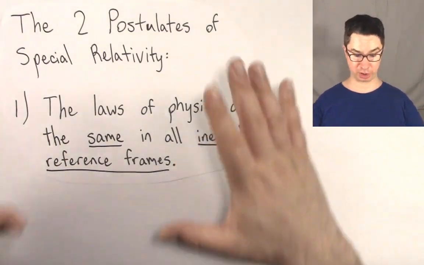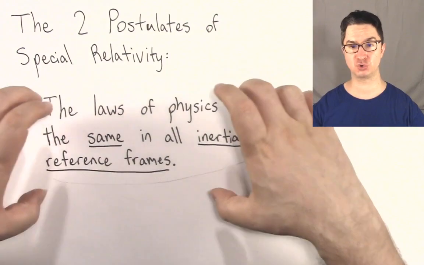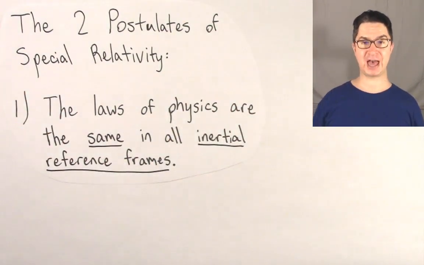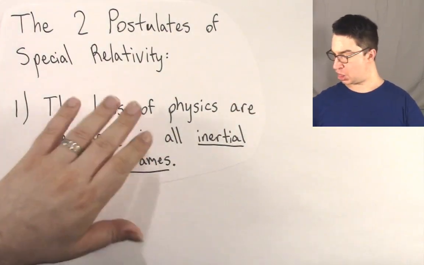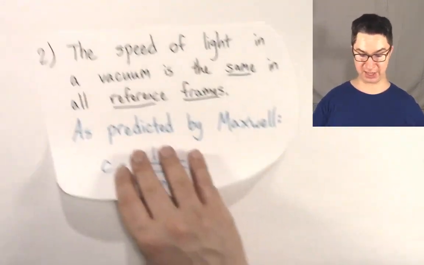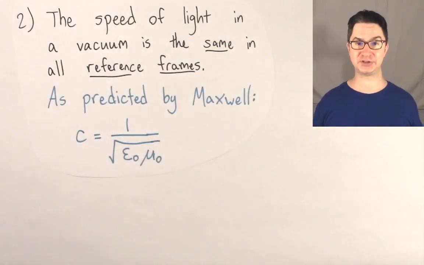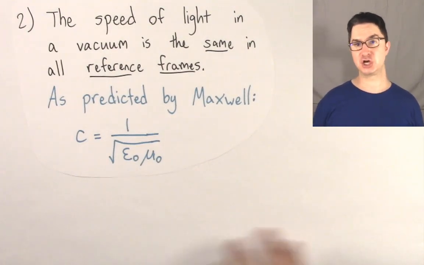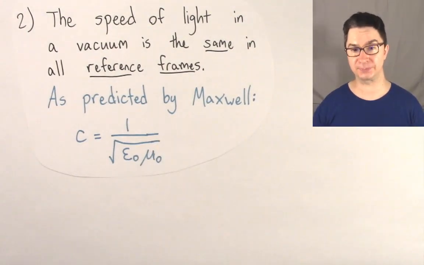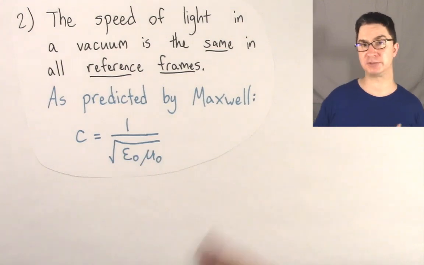So he says, well, look, as long as we're in inertial reference frames, the laws of physics have to stay the same. Okay? The next postulate is this. The speed of light in a vacuum will be measured exactly the same in all reference frames. So regardless of how fast you're moving, you're always going to measure the same speed of light.